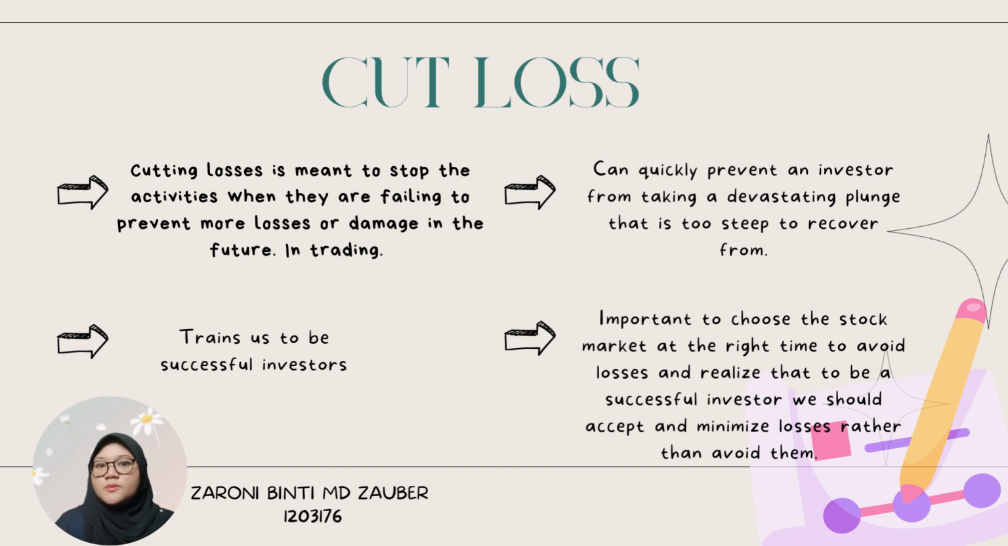Based on our group's experience in this investment game, before we buy the shares of a company, we look at the profit and loss rate of the company. But the mistake that our group made was that we bought shares at a higher price, and a few hours later, the price had fallen and our group decided to cut loss. Consequently, we must accept a reasonable loss. Because of this, we learned how important it is to choose the right time to enter the stock market and to avoid loss, and we realized that to be a successful investor, we should accept and minimize loss rather than avoid